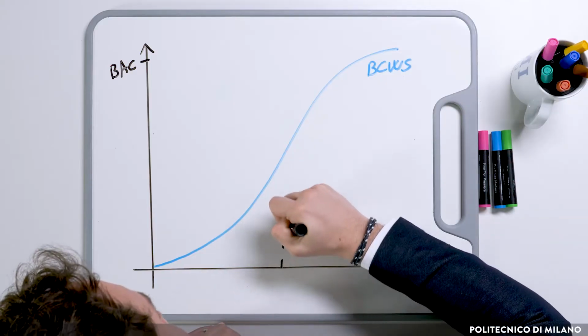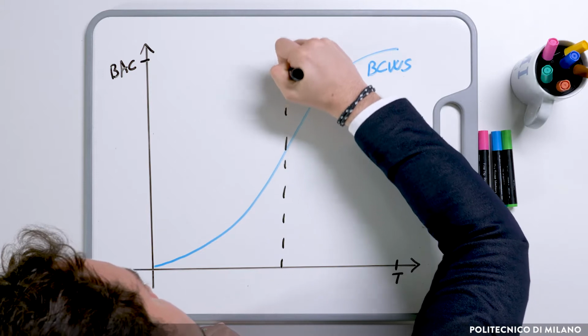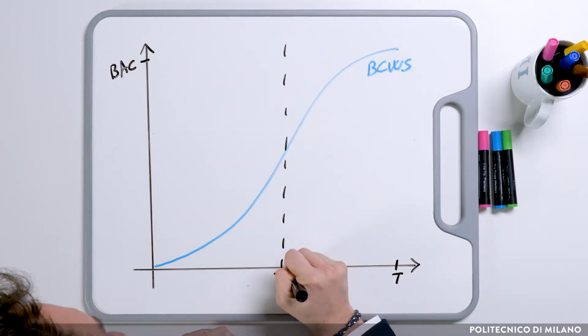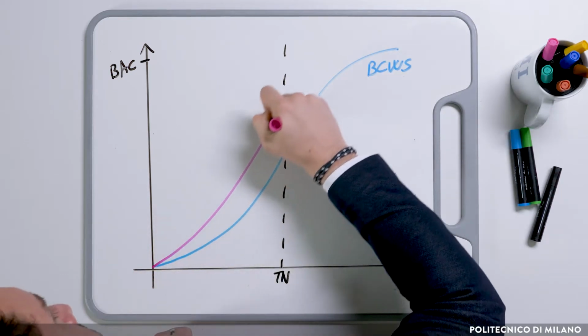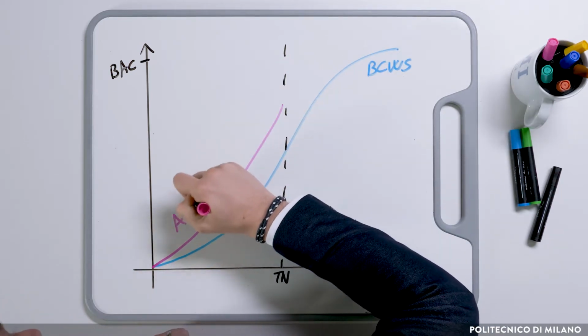As we mentioned in the lectures on planning, controlling is a recursive activity, which will happen many times over the project. Therefore, let's set that we are controlling the project at a given time, which we call Tn, time now. We need to know something more to understand how the project is going, how many resources we consumed so far. Therefore, we introduce a second curve, called ACWP, Actual Cost of Work Performed.